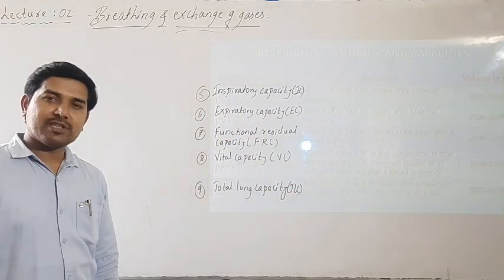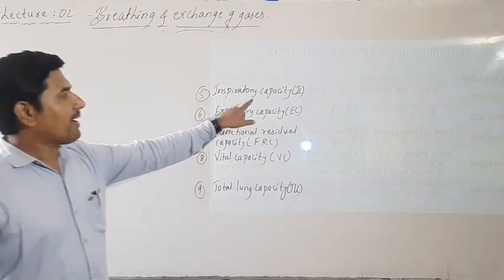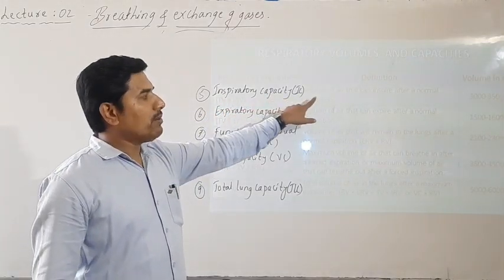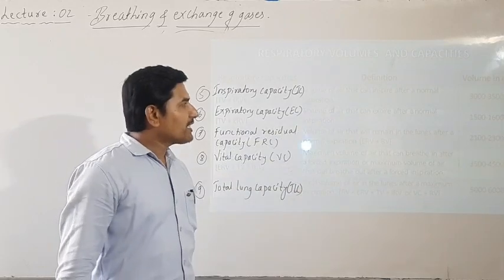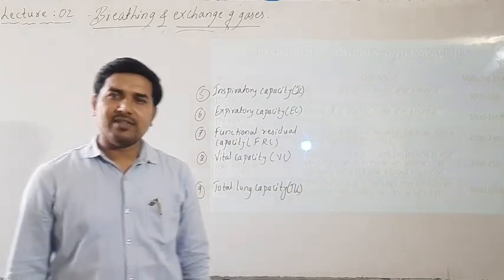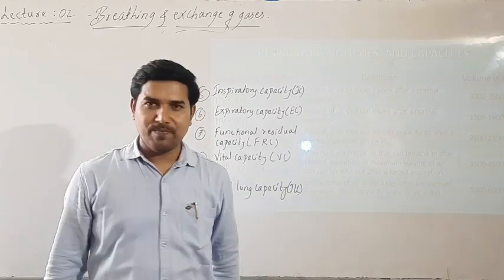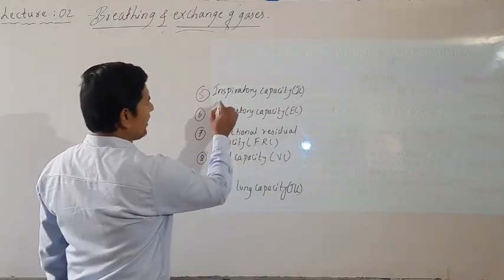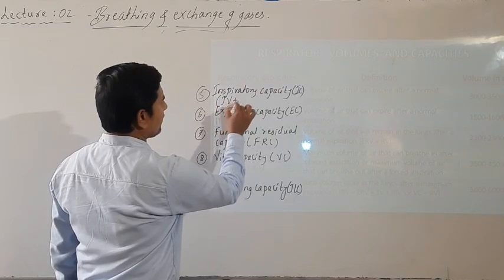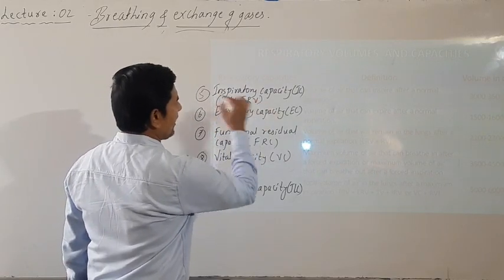Okay, then we have the definition for this also. Inspiratory capacity is the volume of air that can be inspired after a normal expiration, and this includes TV plus IRV.